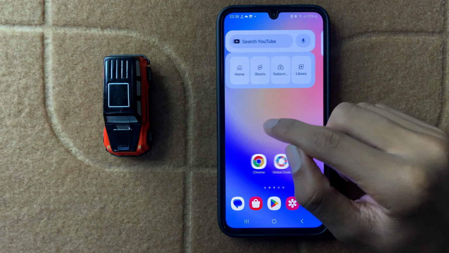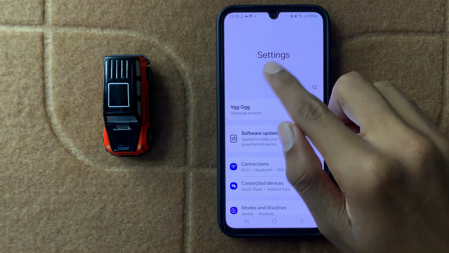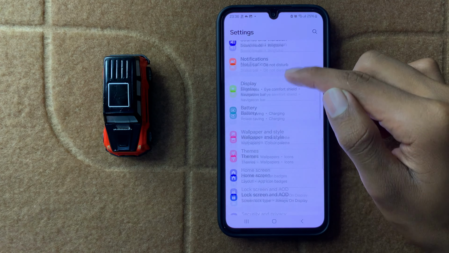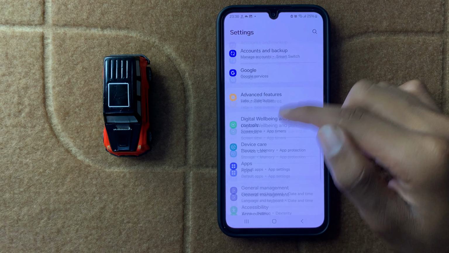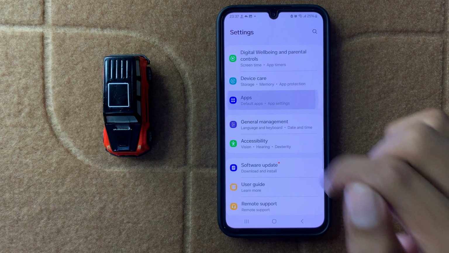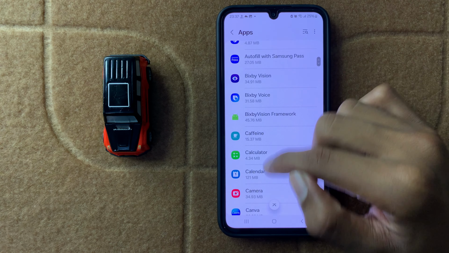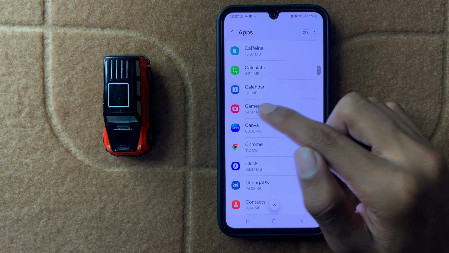First of all, open settings. In settings, scroll down and here you can see the option apps. Now click on apps and then scroll down and now click on camera.